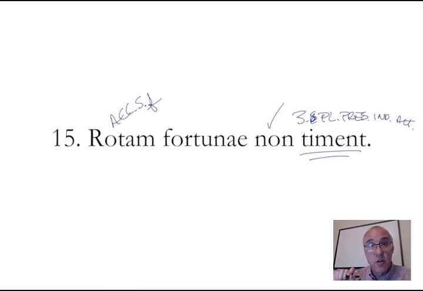And since there's no verb of giving, showing, or telling, we are going to say fortunae is not the dative, but is the genitive singular feminine. And it is consistent. It's right up here next to this noun. So it's going to be something of fortune. They do not fear the wheel of fortune. And I can't help but say that sentence this way. They do not fear the wheel of fortune.